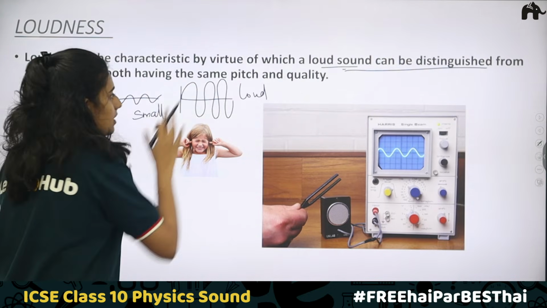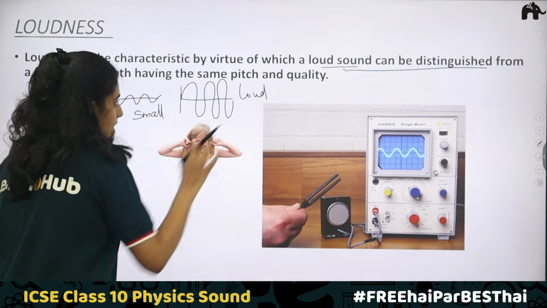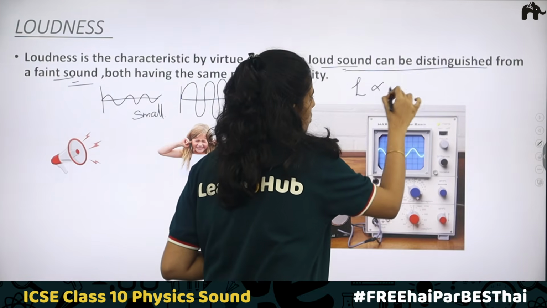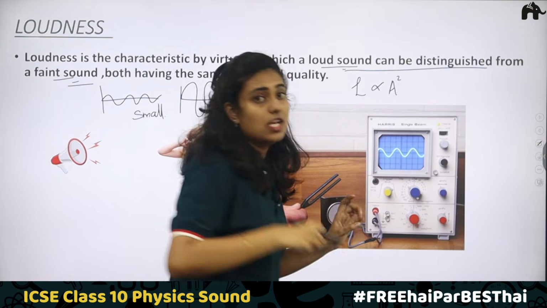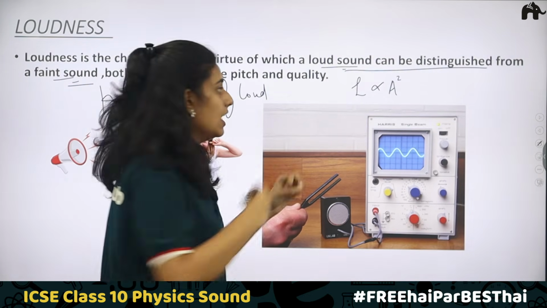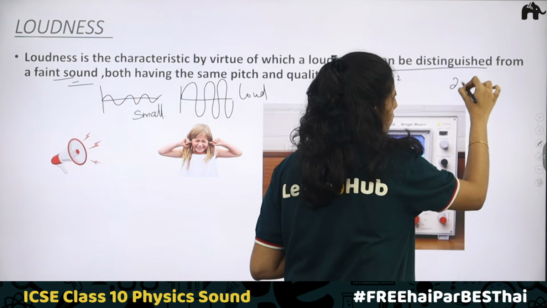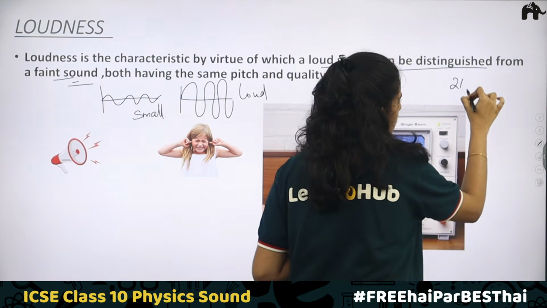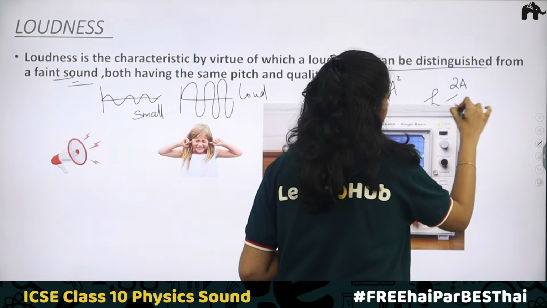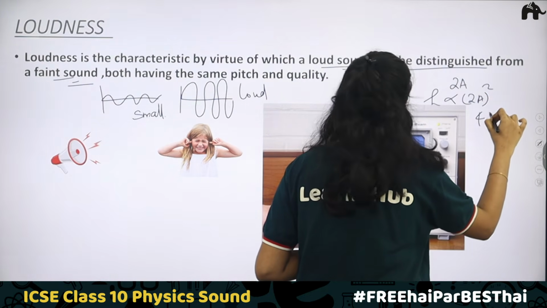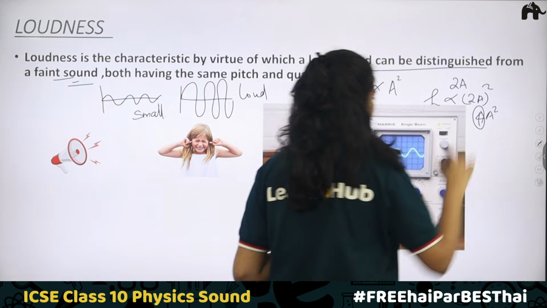Understood? Now, what are the factors on which loudness depends? We will be studying that. The important thing is loudness is directly proportional to the square of amplitude. So when you increase the amplitude, loudness also increases. If amplitude becomes 2A, then loudness will become (2A) whole square, which means 4A square, that is 4 times the loudness.